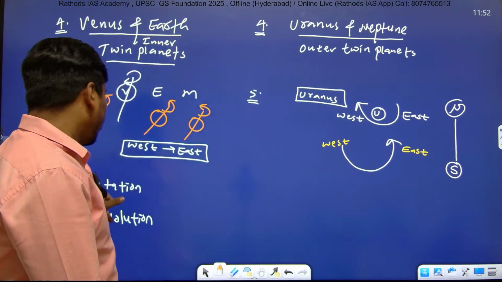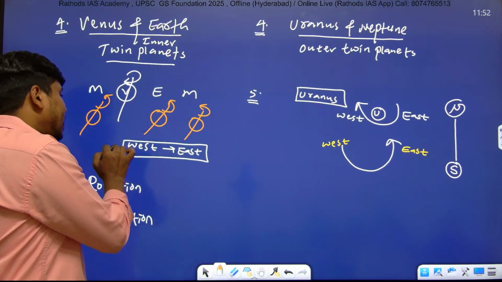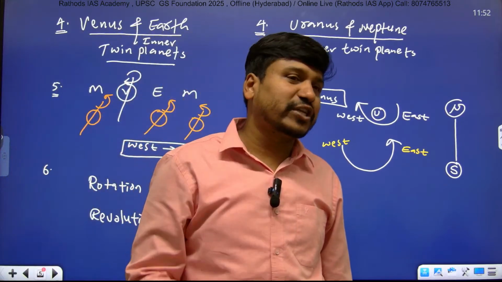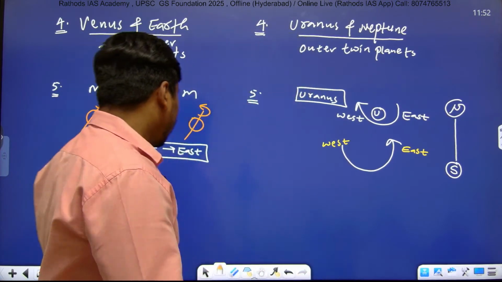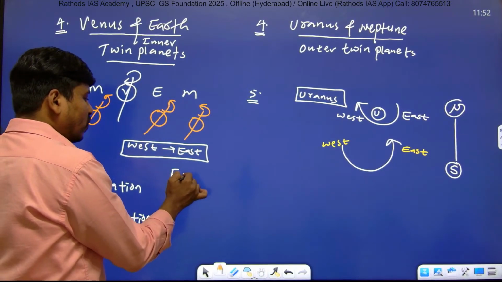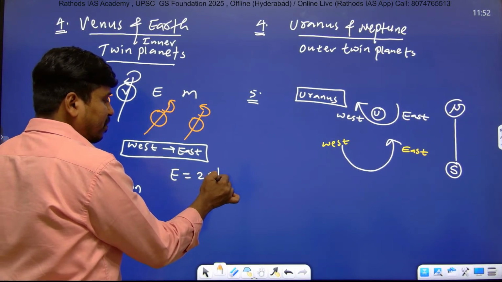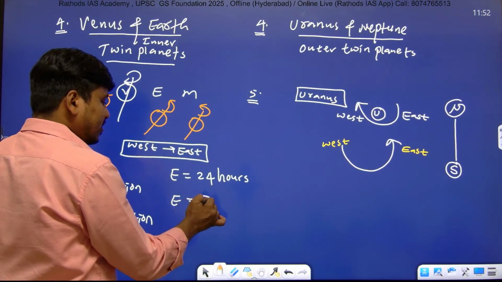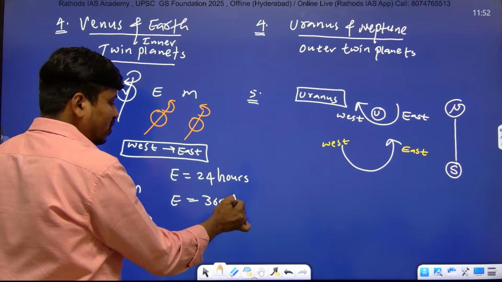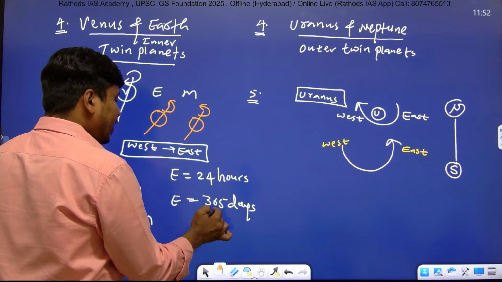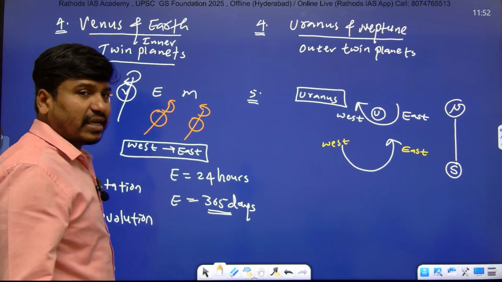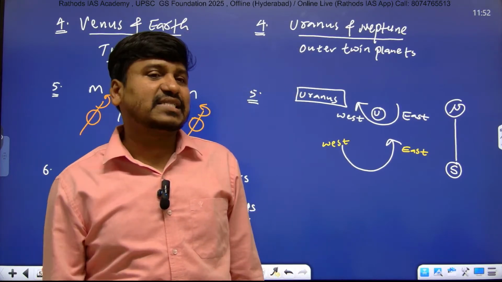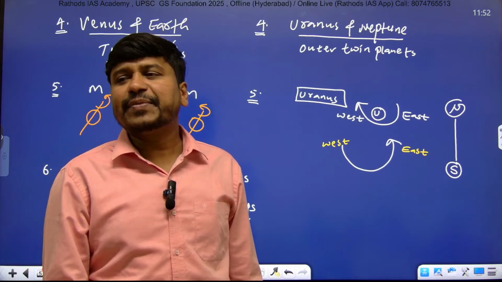As their speed of rotation is less, listen carefully, inner planets take more time to complete one rotation. For example, Earth takes 24 hours to complete one rotation, and Earth takes 365 days to complete one revolution. Listen carefully. Earth takes 365 days if it is a normal year, and if it is a leap year, Earth takes 366 days, and 2024 is a leap year.